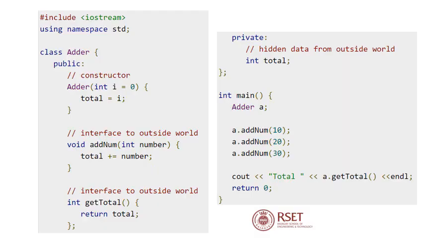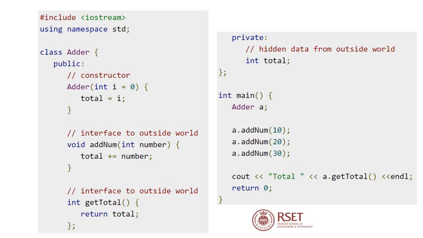Here I have provided an example C++ program to illustrate how data abstraction works. We have a class called adder, and it has a few public members, such as a constructor called adder, which has the same name as the class. And then we have a function called addNum. We have yet another function called getTotal. All of them can be accessed from outside the class because they are all public members. We have another private member called total. It is an integer variable called total. It is hidden from the outside world. It can only be accessed by the methods within the class adder.